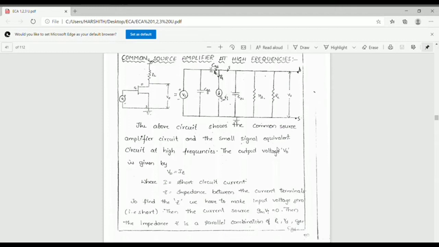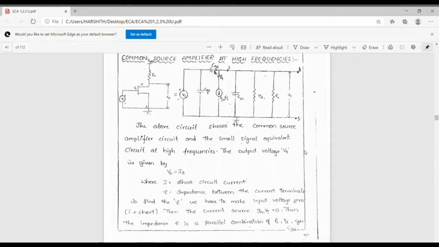The output voltage V0 is between drain and source. V0 is given by V0 equal to IZ, where I is the short circuit current and Z is the impedance between the present terminals.